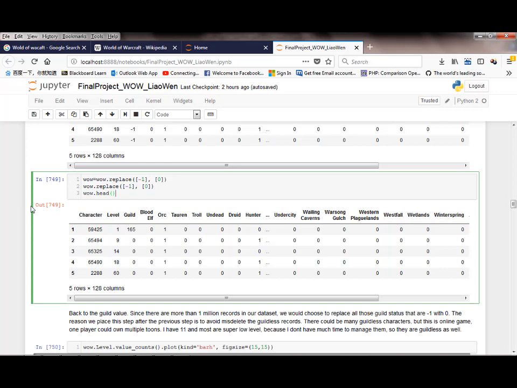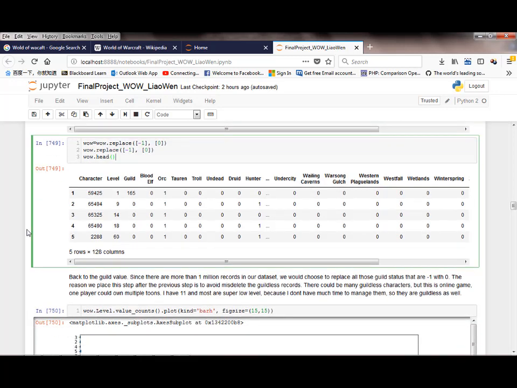In this step, we choose to replace the negative ones because the player's guild status cannot be a negative value. It could be 0 if the player doesn't choose to join any guild. Back to the guild value, since there are more than 1 million records in our dataset, we could choose to replace all those guild statuses that are -1 with 0. The reason we do this step after the previous step is to avoid misleading the guild list records. Imagine if we replaced these negative values first, it might cause some all-zero rows and all-zero columns.